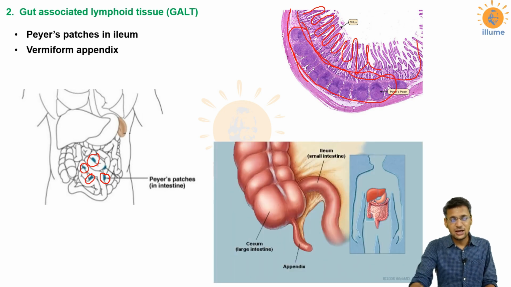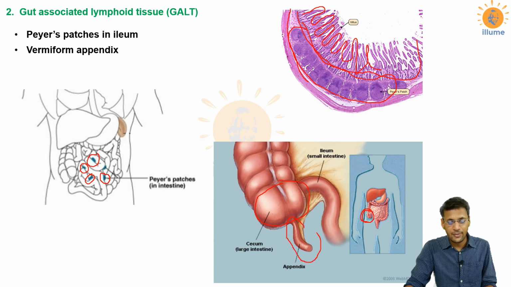Now where is the appendix present? We very well know, this is the large intestine. Now look at this picture. I am enlarging this view. From here, the large intestine starts. The first part of the large intestine is the cecum. This is the cecum, and associated with the cecum there is a small structure which is called the vermiform appendix.